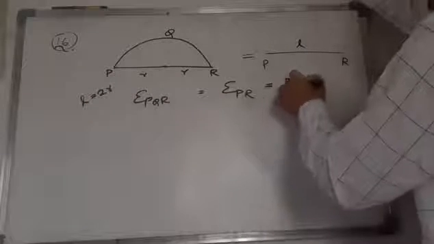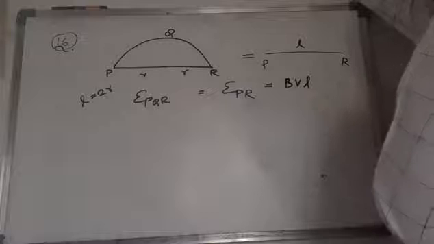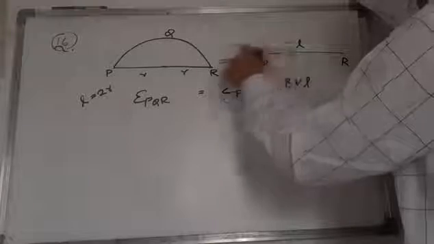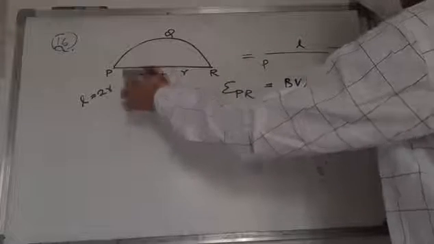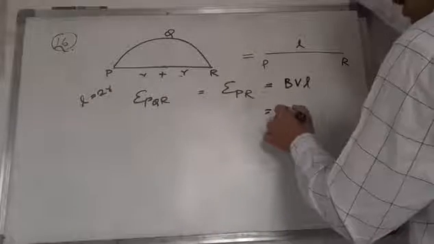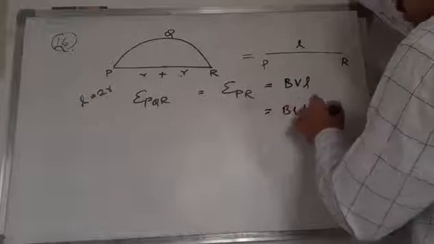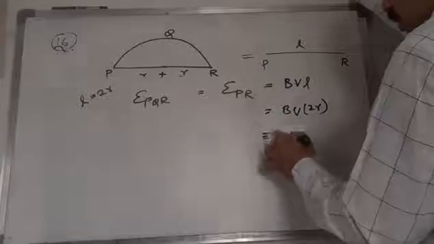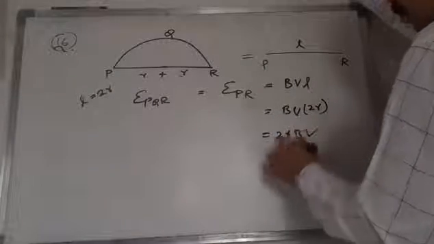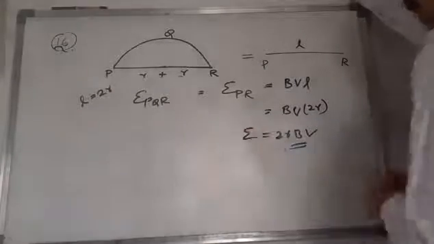So we already know that BVL is our formula. So in the place of L, what is there here? R plus R is there. So what we can write? BV into 2R we can write. So that is equal to 2R BV. 2R BV is the induced EMF here.